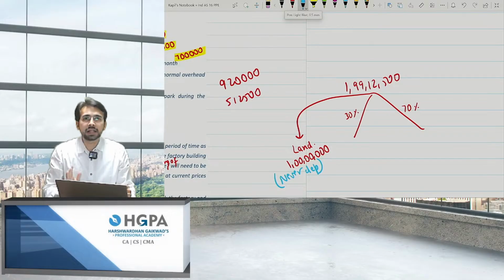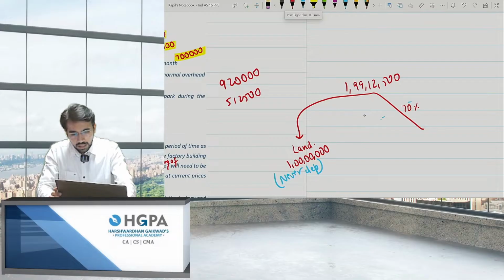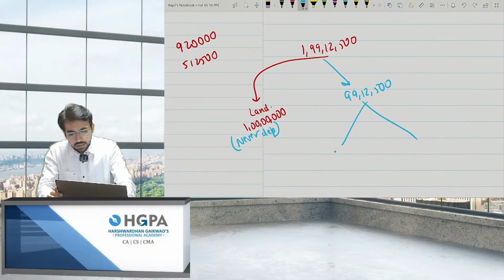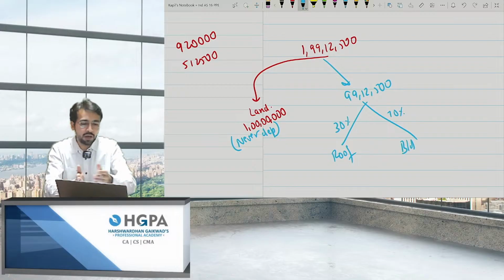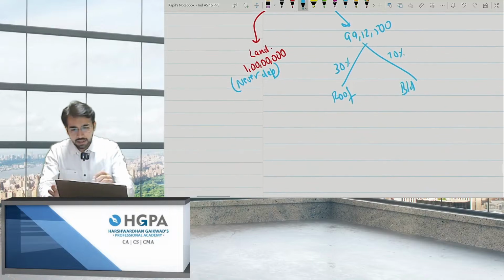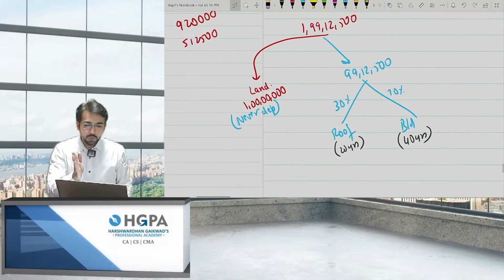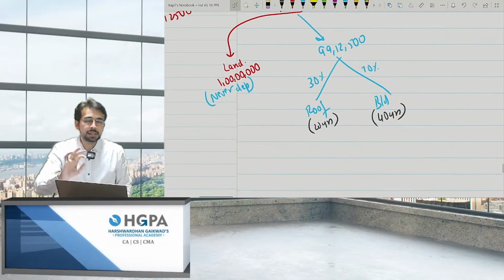Land will not be depreciated. 1 crore is the value of land. Therefore, the value of building comes to 99 lakh 12,500. In that also, there is a roof and there is other building, which is 30% and 70%. So you need to bifurcate this. And the roof has a life of 20 years and the building has a life of 40 years. 20 and 40. And now you need to depreciate.